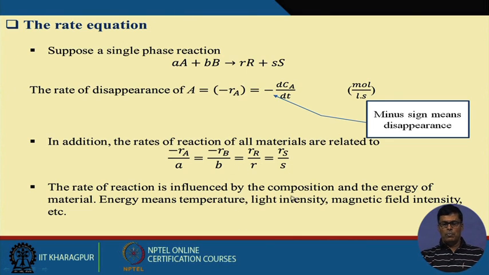Rate of reaction is influenced by the composition and the energy of the material. Energy means temperature, light intensity, magnetic field intensity, etc. So these are the different factors.